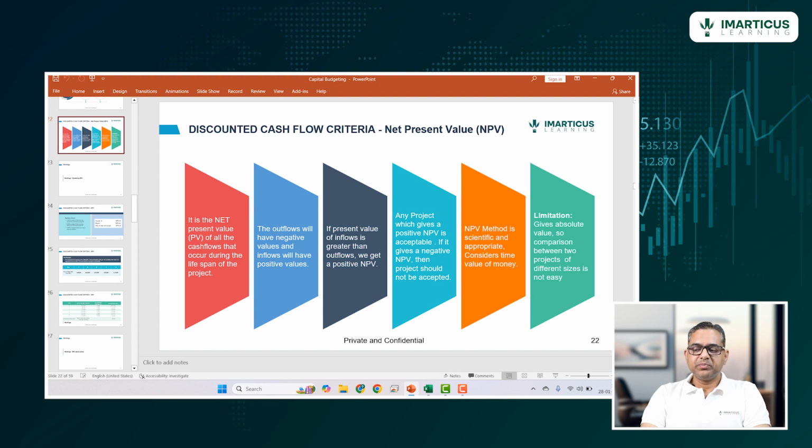The limitation is that it gives an absolute value. So comparison between two projects of different sizes is not easy, right? What we are saying here is that NPV will come out as an absolute value. For example, NPV is 10,000. Now it is not telling us anything related to the size of the project. It is not considering the size of the project. A small project can also give 10,000 as the NPV. A larger project can also give 10,000 as the NPV.